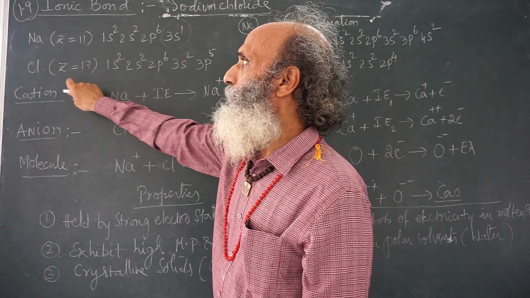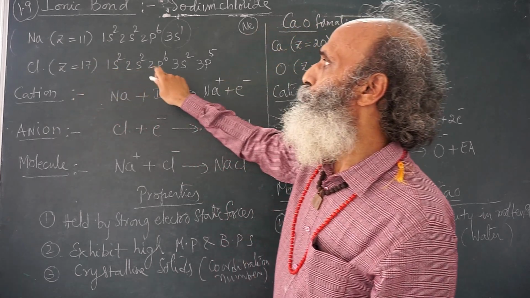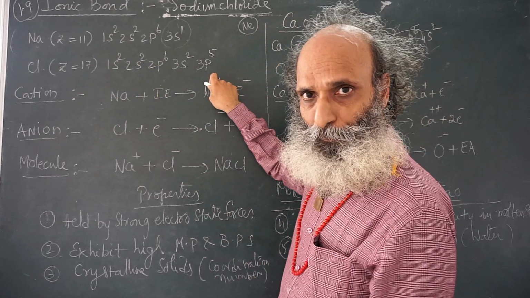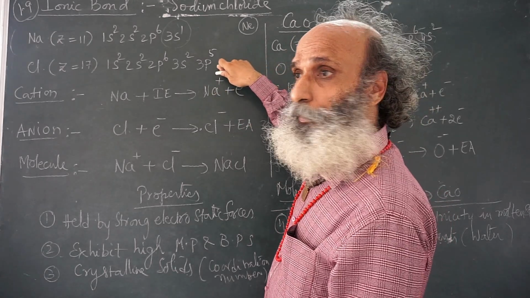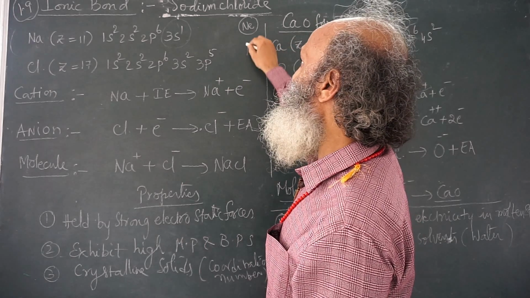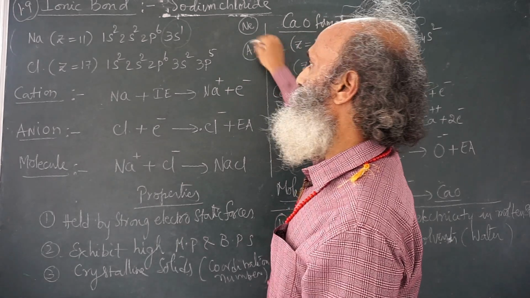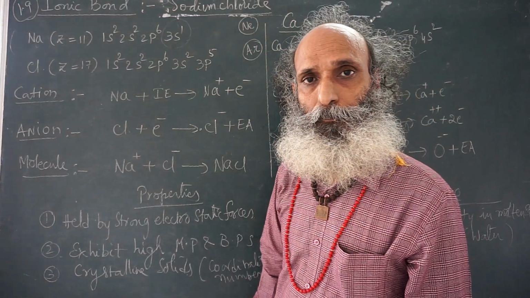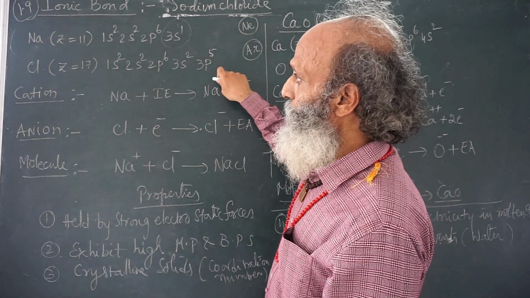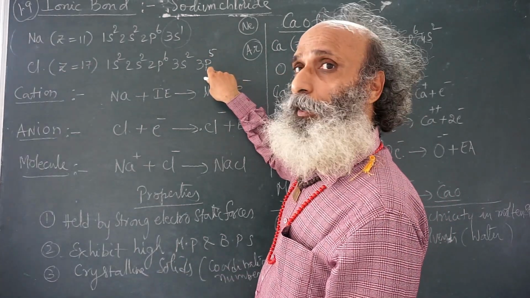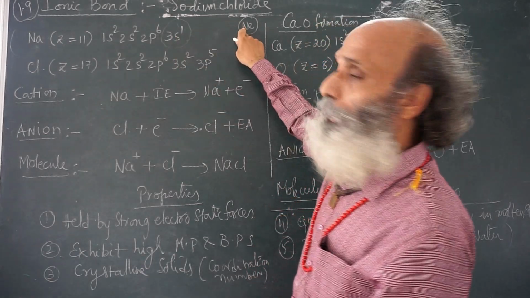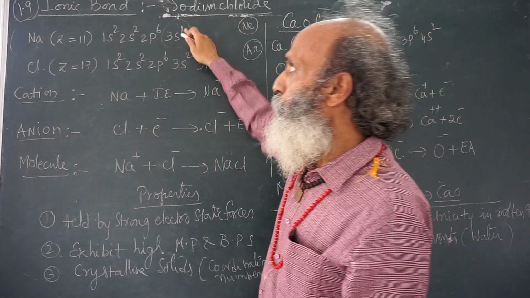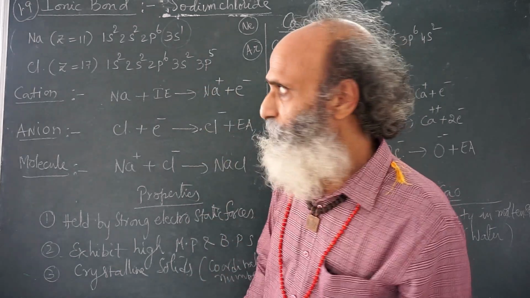Now, chlorine, atomic number is 17. 1s2, 2s2, 2p6, 3s2, 3p5. So, it is just short of one electron to the nearest noble gas, argon. So, chlorine by gaining one electron becomes like argon. Sodium by losing one electron becomes like neon. That means both have an opposite tendency.